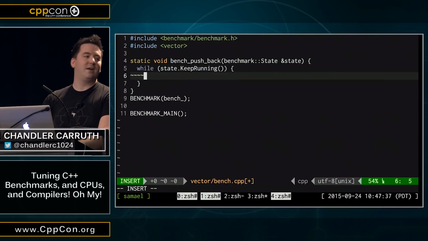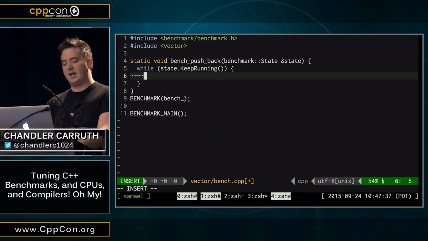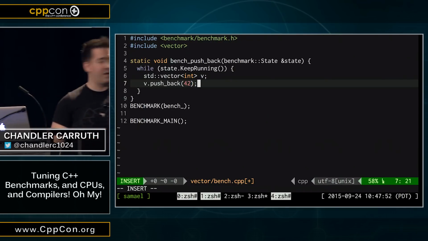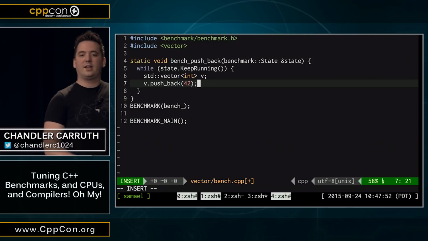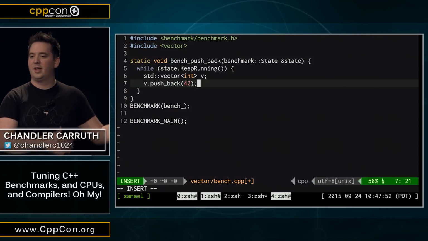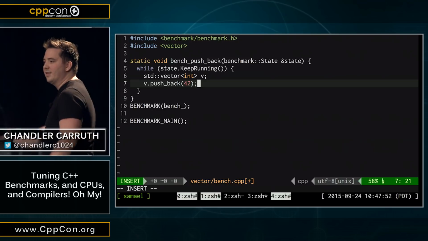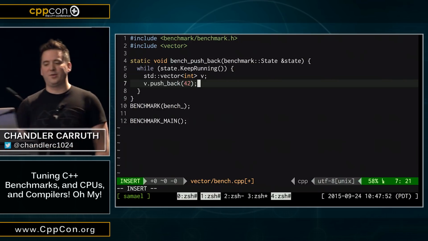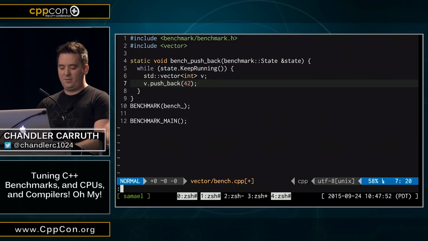Yeah, sometimes I don't have C++11. It's kind of annoying. All right, so we want to get a std::vector<int>, something like that. We're just going to push back 42. All right, so this will let us benchmark how long it takes to push back an integer into a vector. How many folks like this? Anyone like this? We've got a good benchmark going here? No one's really happy about this. Well, what's wrong with this?